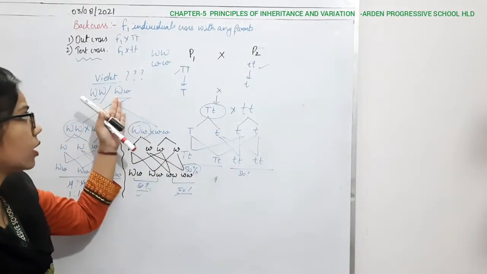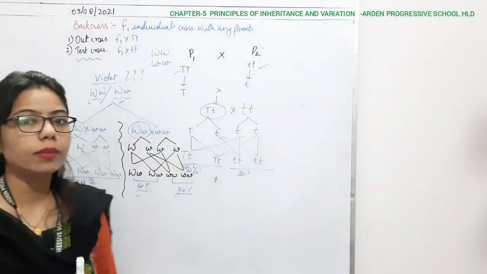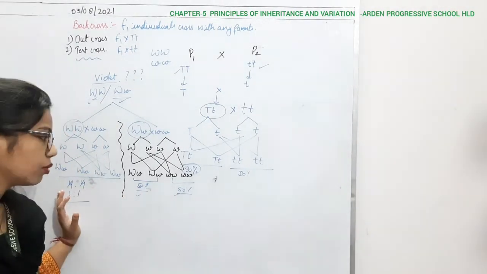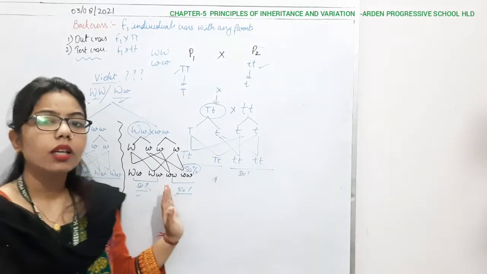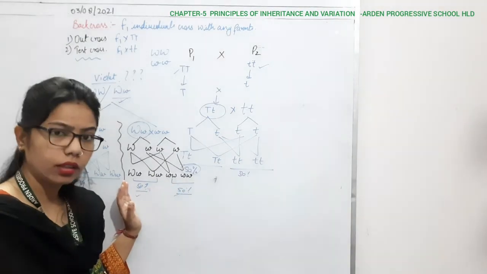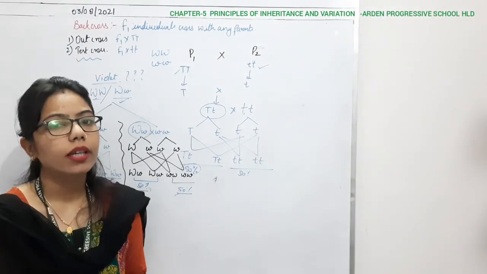Whether the parent is homozygote dominant or heterozygote dominant, we can use this test cross method on the basis of the ratio we are getting. Here all are the same, but here the ratio is half. Out of 4, 2 are of the dominant type, and 2 of them are of the recessive type.